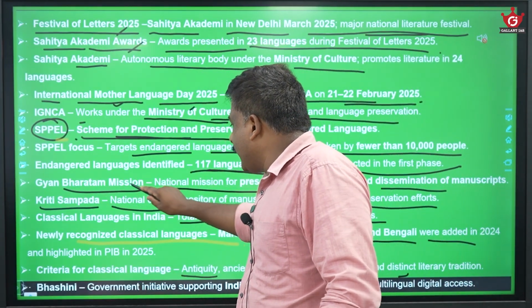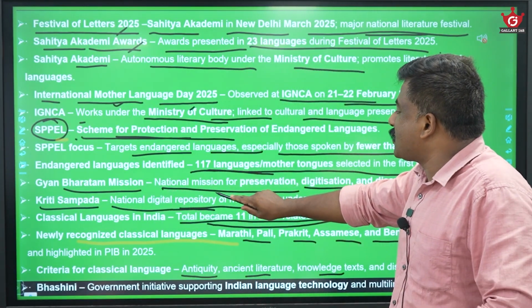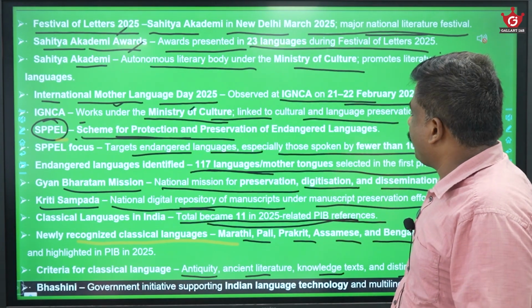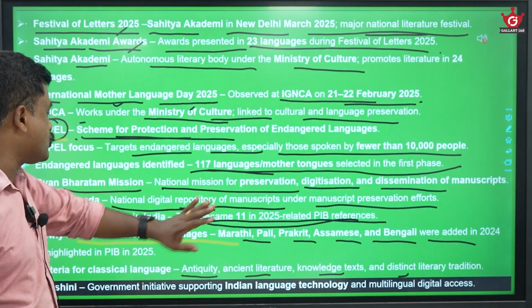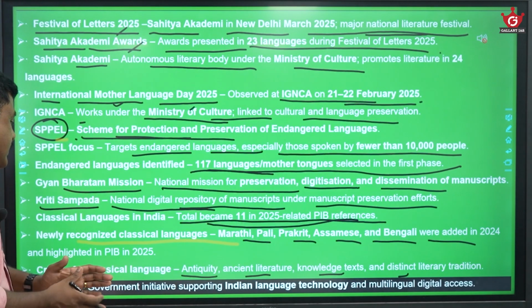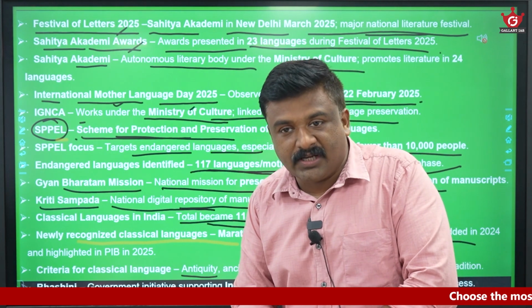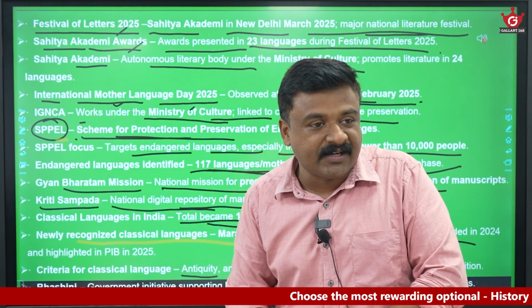Then there is the Gyan Bharatam Mission, Kriti Sampada: the National Mission for Preservation, Digitization, and Dissemination of Manuscripts. Kriti Sampada is the National Digital Collection of these manuscripts. Those things you please take care of. These are important for you because, as we have seen, they ask very simple factual questions from this art and culture part.